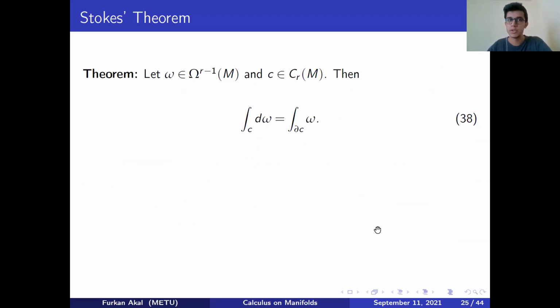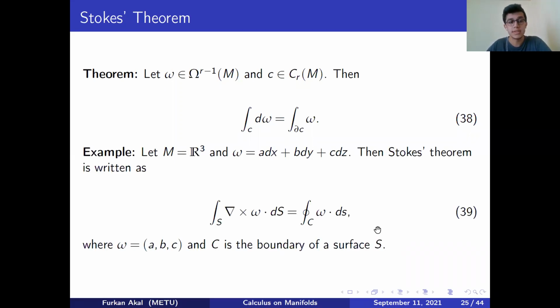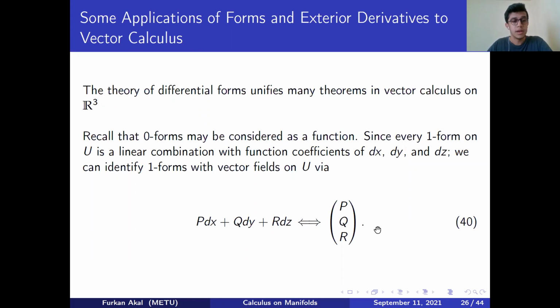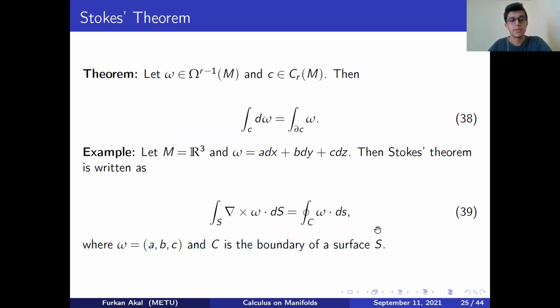This is the Stokes theorem, a very beautiful theorem, I must say. Most of you probably are familiar with it in the context of vector calculus on R^3, but this is the generalized version of it. I would love to prove it step by step here, but unfortunately, I don't have enough time again. I'm really sorry about that. On the other hand, if there is anyone who is interested, they can easily check it in any calculus on manifolds book. In R^3, one can write the Stokes theorem in this form, which is probably the one that most of you are much more familiar with.